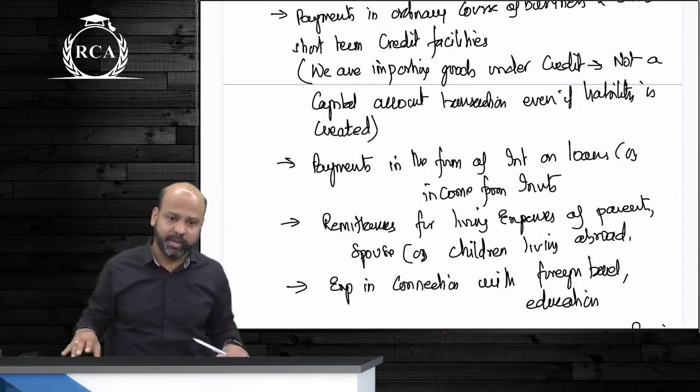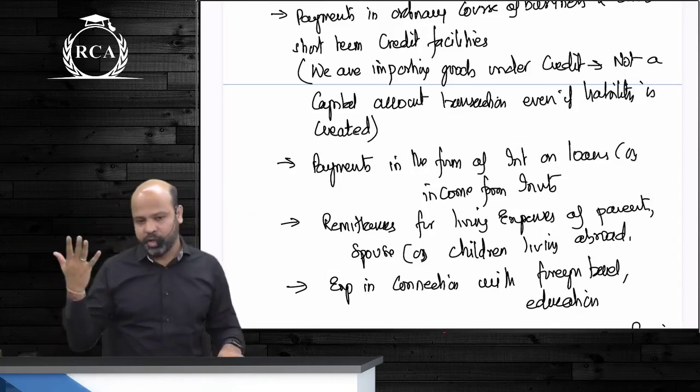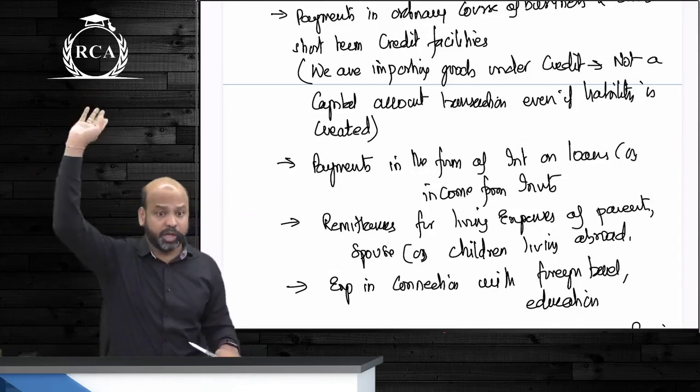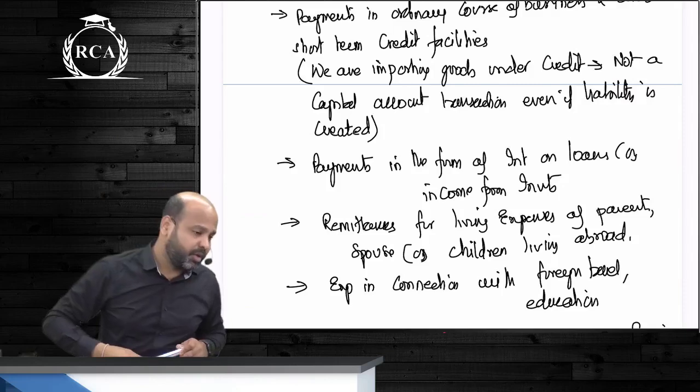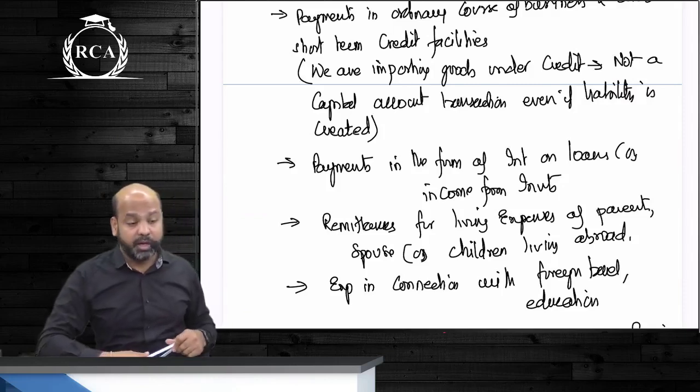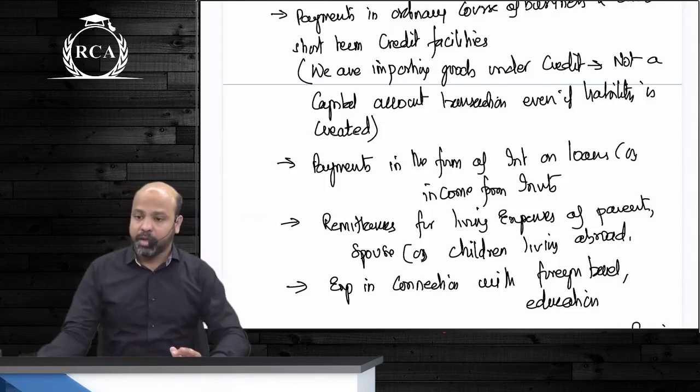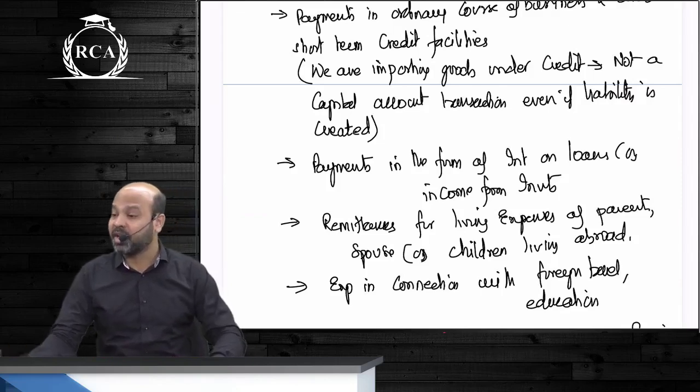Brother, sister are not there, but can it still come? No restriction. Any other current account transaction, it will say further in the rules. Are we clear, guys? And then beta, remittance in respect of foreign travel or education. So this is the definition, guys, of a current account transaction.